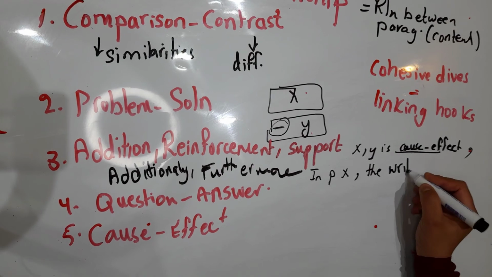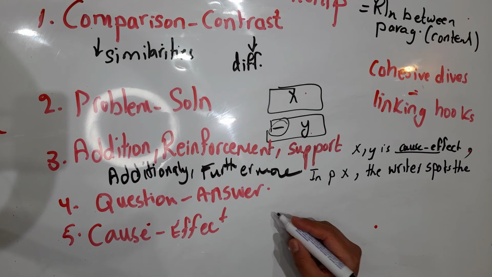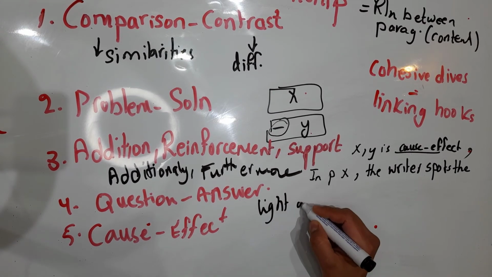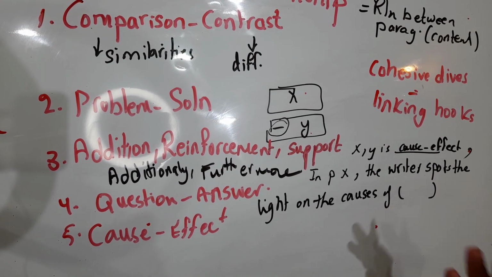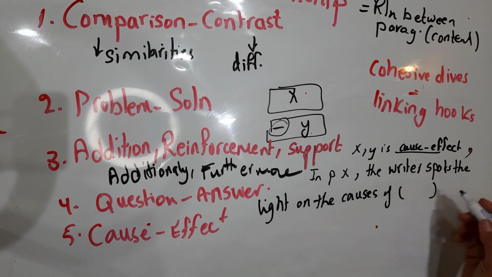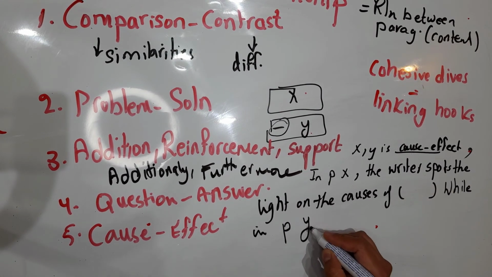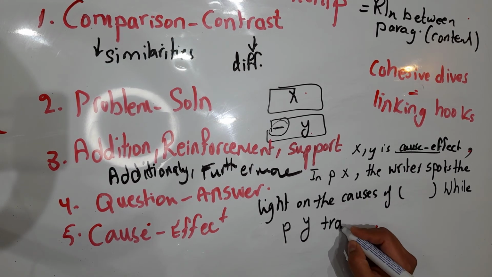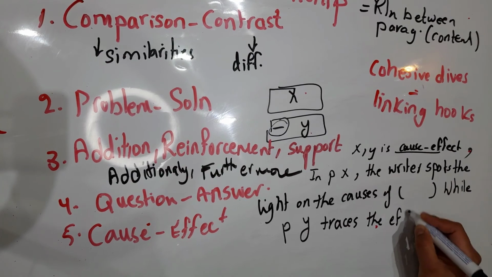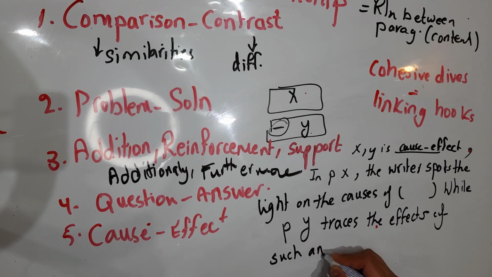The writer spots the light on the causes of, and you mention the issue that the writer is mentioning or the phenomenon he is discussing, the causes of it, while paragraph Y traces the effect of such an issue.